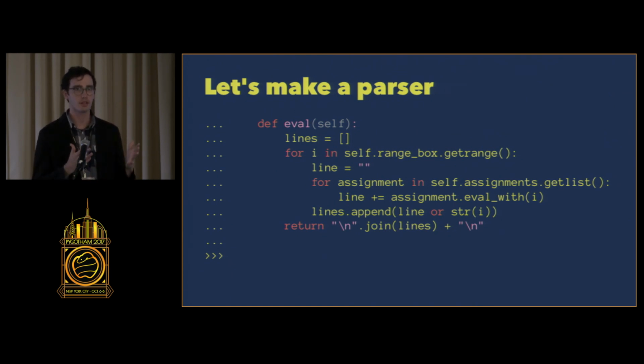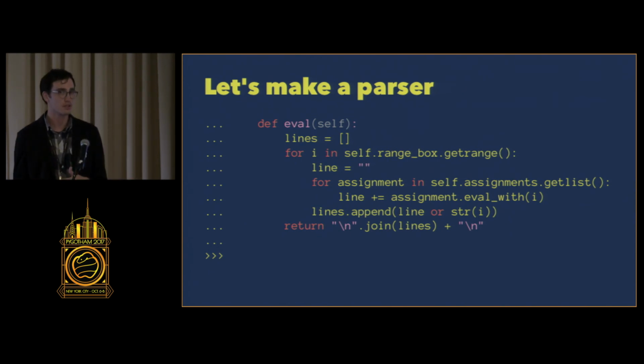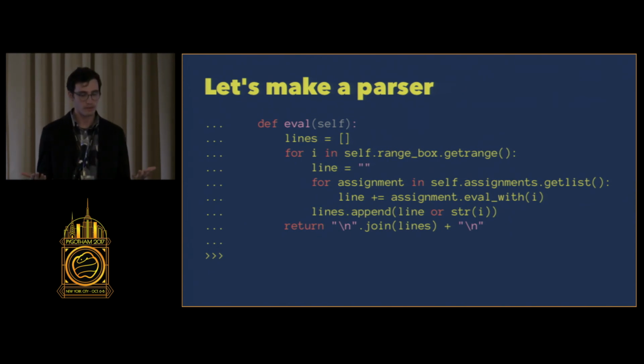The line at first is going to be an empty string. And then it's going to go over all the assignments that we've defined in our program. So if I've assigned fizz to 3 and buzz to 5, it's going to iterate over those and call evalWith on that assignment. And if the number is not divisible by that number, it gets an empty string. But if it is, it gets a word back, like fizz or buzz. And eventually it concatenates all these together into a line. And at the end, if the line is empty, we just turn it into the integer. And if it's not empty, we leave it as is. So that's how we get fizz, FizzBuzz, or just the number. And in the end, we join it all with new lines and return it.